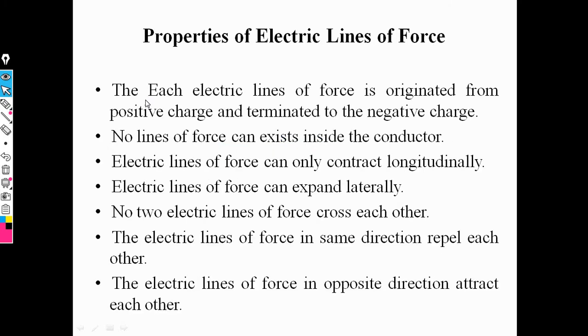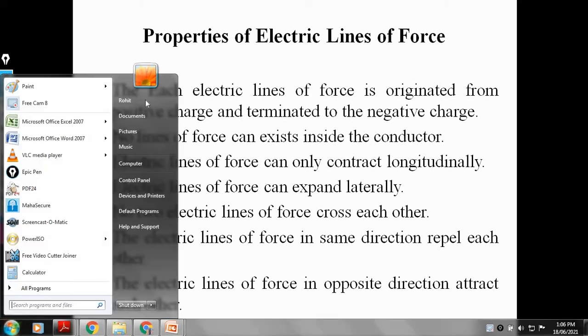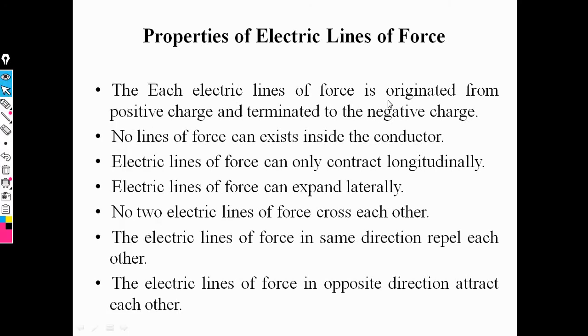Then the next point is properties of electric lines of force. Okay, now these are the properties of electric lines of force. Each electric line of force starts from positive charge and terminates at negative charge. Then no lines of force can exist inside the conductor.